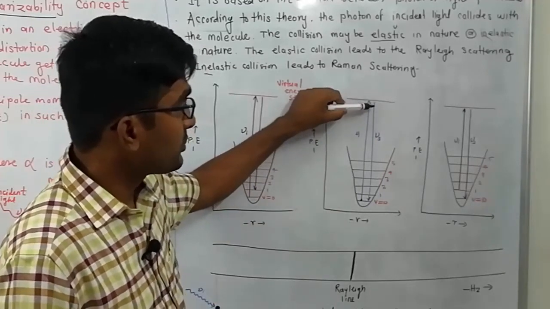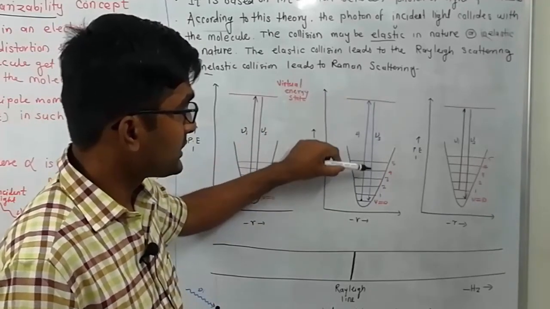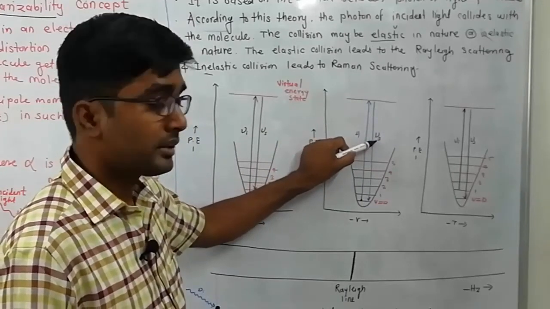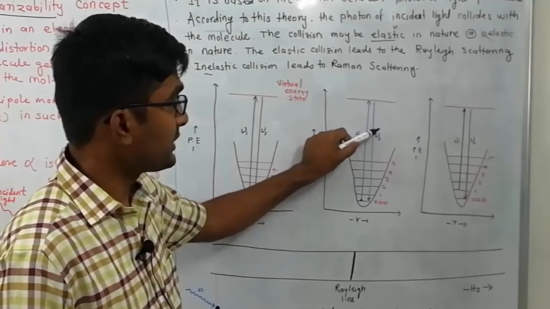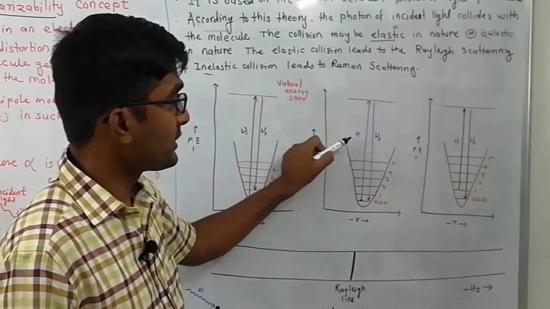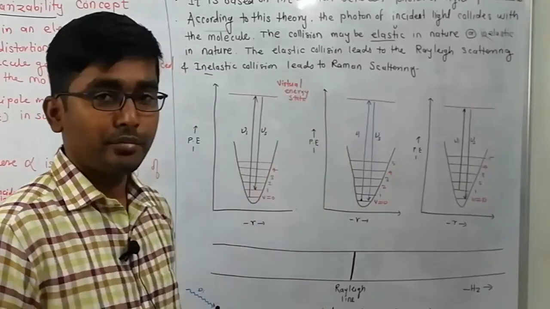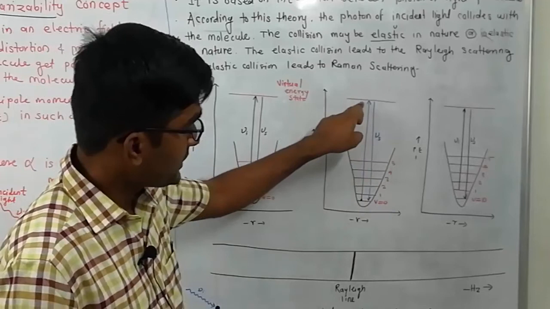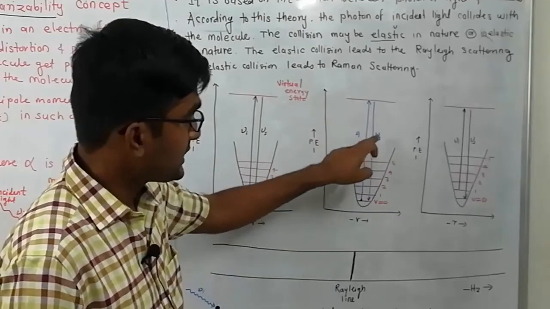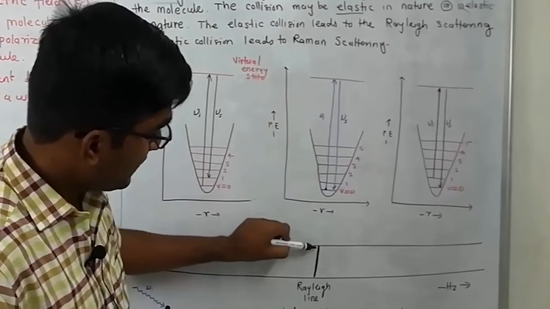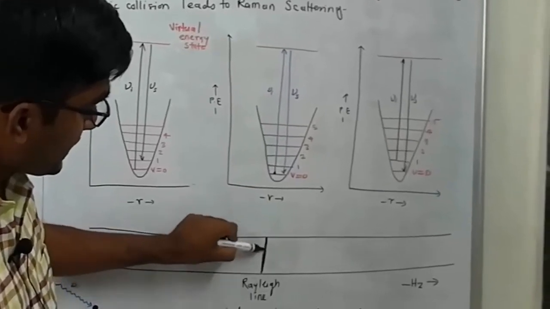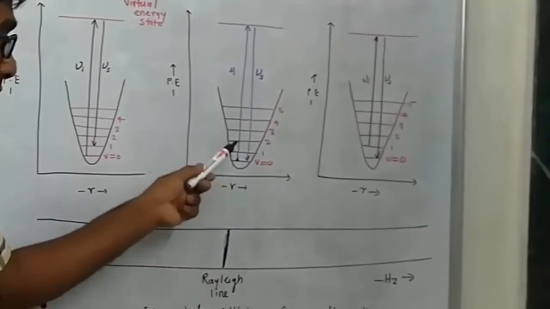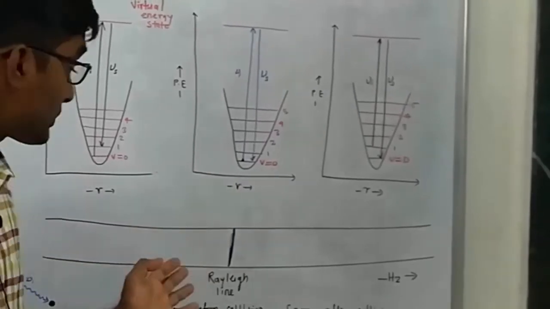From this virtual energy state, it again comes back to its ground state with emission of the scattered radiation. The energy of the scattered radiation is given by frequency nu s, and the energy of the incident light is given by frequency nu i. From v equal to 0 state to excited, and from excited to v equal to 0. So this line is called the Rayleigh line. The spectral line observed due to this emission is called the Rayleigh line. Clear?